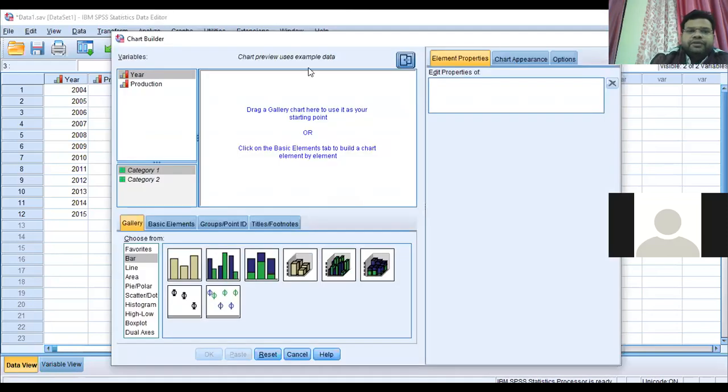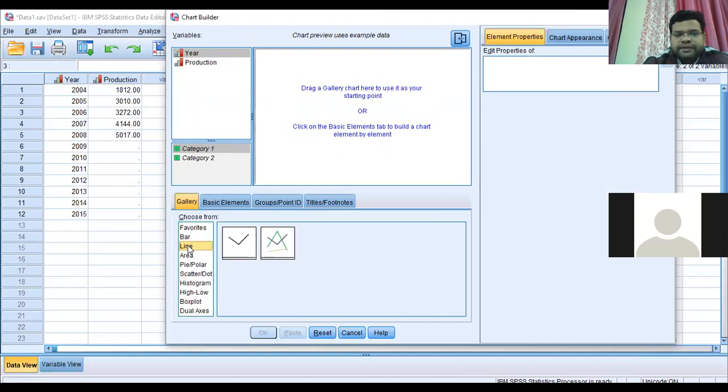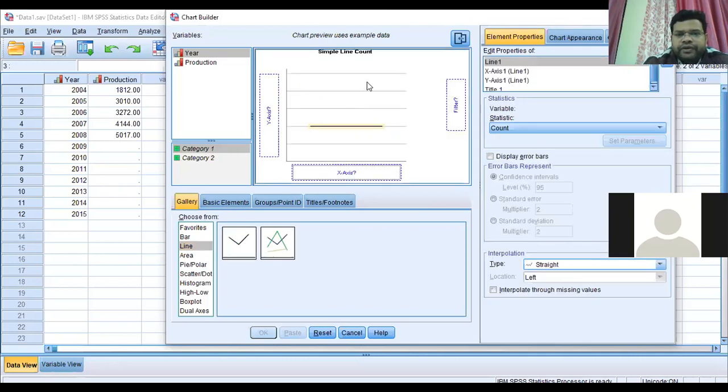Now this window will appear. Which type of chart do you want to make? Since we want a simple line graph to know the trend, because the data is univariate according to time, we take time on the x-axis and production on the y-axis. So we will click here, scroll, and select the line graph.